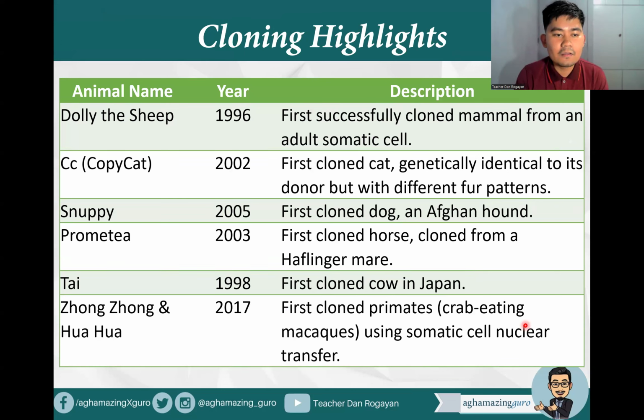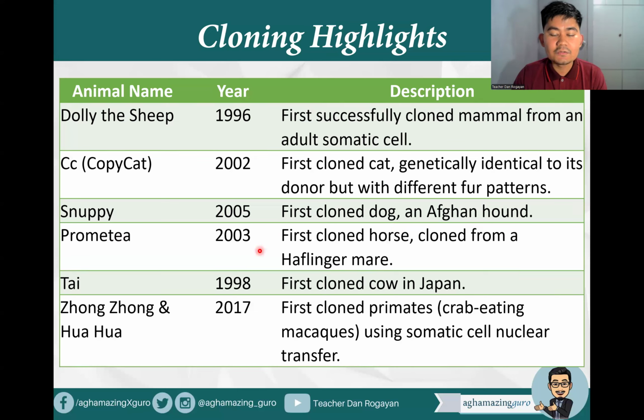So we have here animal name, year, and description. Dolly the sheep, 1996, first successfully cloned mammal from an adult somatic cell. We also have CC or Copycat in 2002, the first cloned cat, genetically identical to its donor but with different fur patterns. Snoopy in 2005 is the first cloned dog, an Afghan hound.